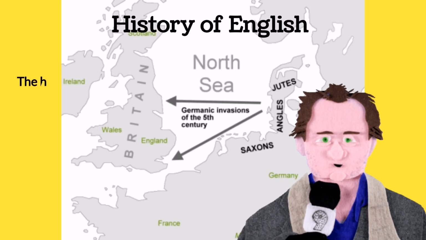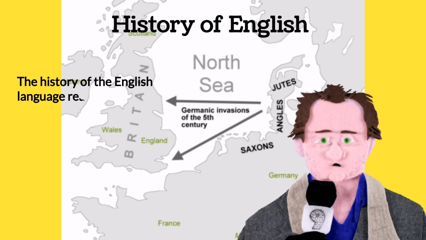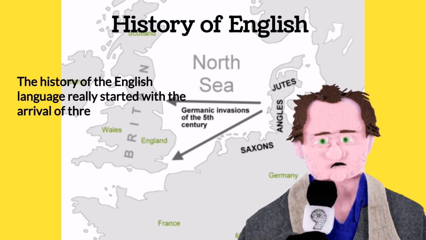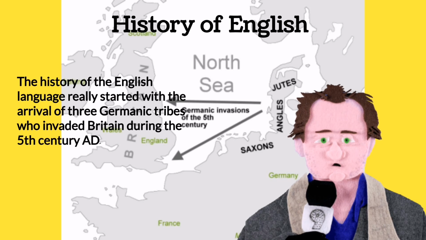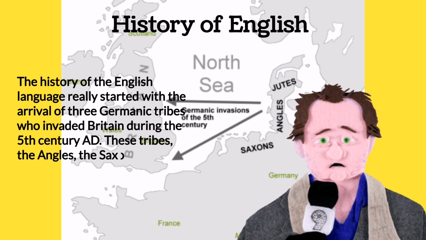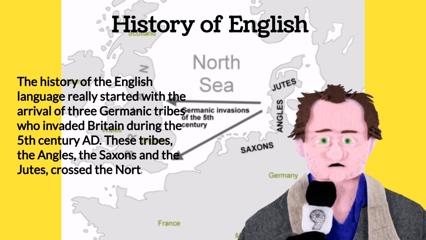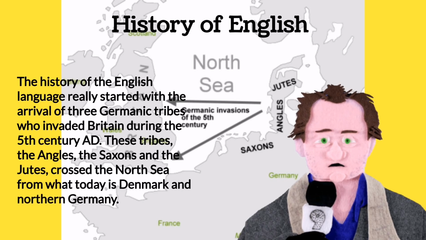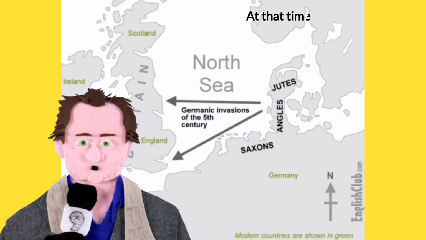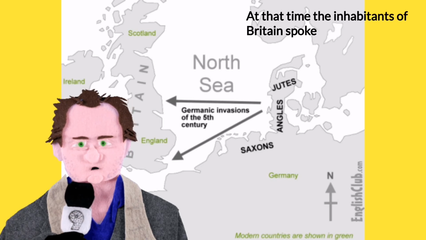History of English. The history of the English language really started with the arrival of three Germanic tribes who invaded Britain during the 5th century AD. These tribes, the Angles, the Saxons and the Jutes, crossed the North Sea from what today is Denmark and northern Germany. At that time the inhabitants of Britain spoke a Celtic language.